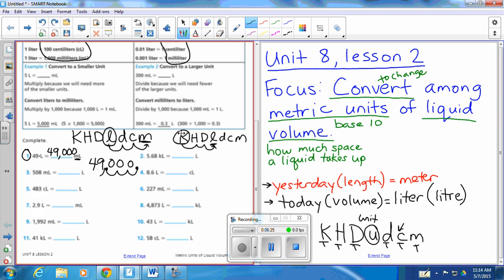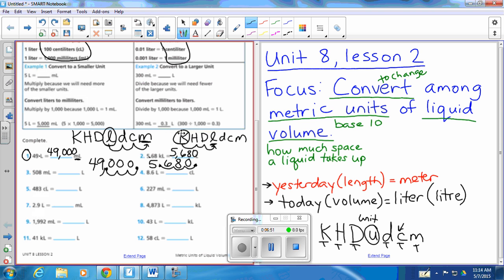How many times? 3. Now here I have a decimal point here. It's starting right there. So 5.68. I'm taking my decimal point from that starting point and I'm moving it 3 to the right. 1, 2, 3. That's where it's going to end up. I have an empty hole. What do I do? Add a 0. Fill that in. So it's 5,680 liters.